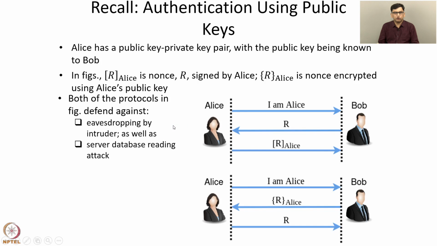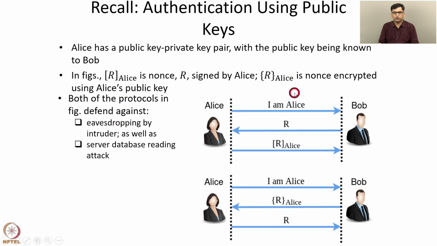So notice that both of these protocols defend against eavesdropping by an intruder. If an eavesdropper is listening to the communication channel between Alice and Bob, these protocols defend against such an eavesdropper. These protocols also defend against the server database reading attack, where some attacker reads the database at the server Bob. So these protocols also defend against the case where an intruder is eavesdropping on the communication channel as well as has read the database at the server Bob. So these protocols defend simultaneously against both eavesdropping by intruders as well as the server database reading attack.